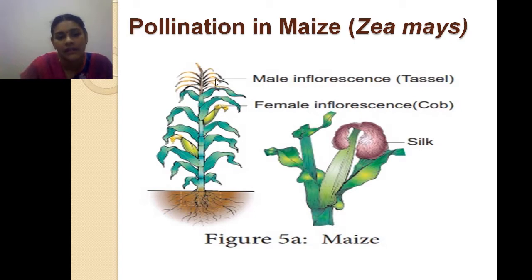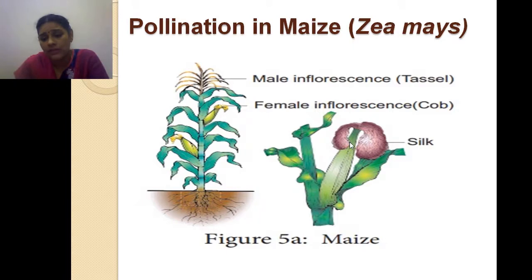Once the wind blows, the pollen is released and falls directly onto the silky stigma. This silky nature easily catches the pollen, so pollination takes place easily here. Next, fertilization takes place.